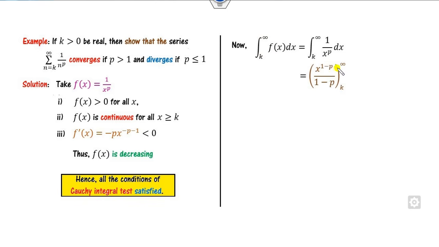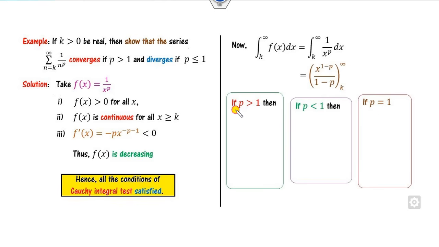Now here if you substitute the value of infinity, depending upon whether this exponent, 1 minus p, is less than 0, that means it is negative, so this value will be negative, and 1 over infinity goes to 0. That's why we have considered three cases: either p is greater than 1, p is less than 1, or p is equal to 1. When p is greater than 1, then 1 minus p will be less than 0.